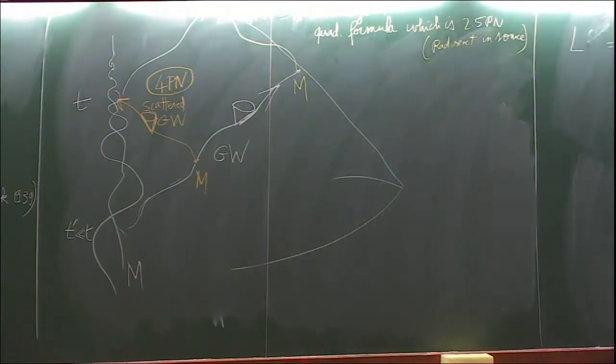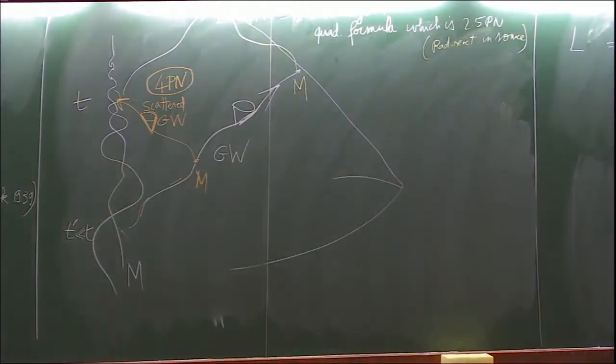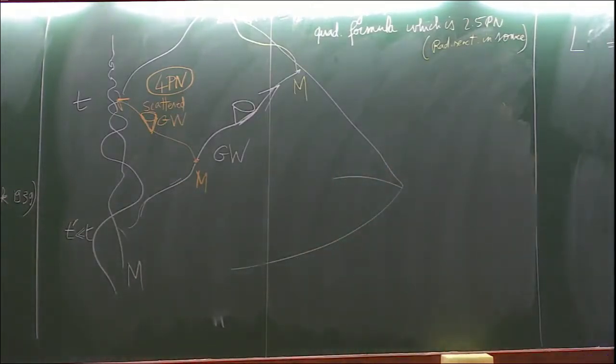And at the 4PN order, there is a term that has to be added to the formalism I just described previously. The way it is added is by some matching between the near zone and the far zone. I am not sure that I will have the time to discuss that, but anyway, there is a well-defined procedure to add the tail term in the Lagrangian.